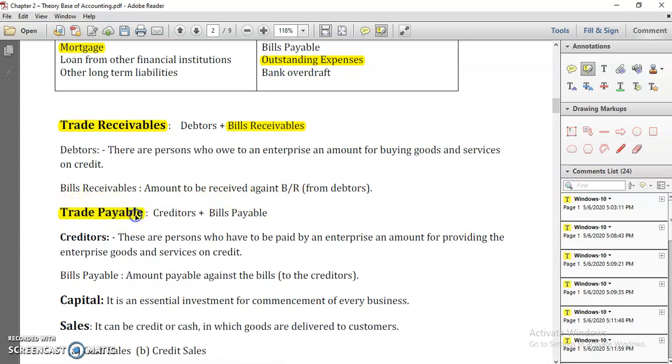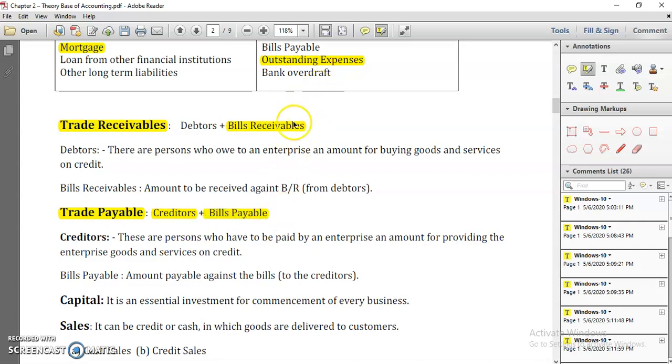Next, we know that in business two transactions are there, buying and selling. If you are selling goods to customers on credit, those are called debtors. If you are purchasing goods on credit, it means your suppliers are selling goods to you on credit, and those suppliers become creditors for your business organization. These are persons who have to be paid by an enterprise, those from whom you are purchasing goods on credit.